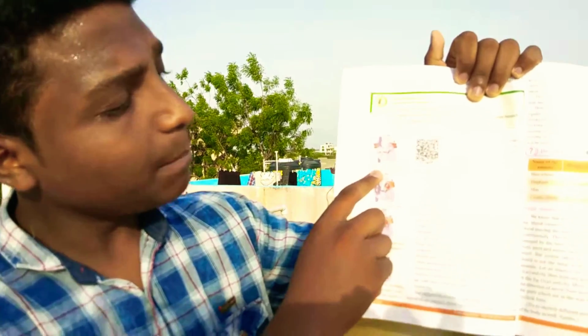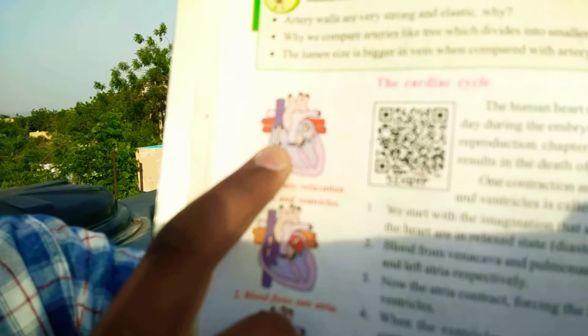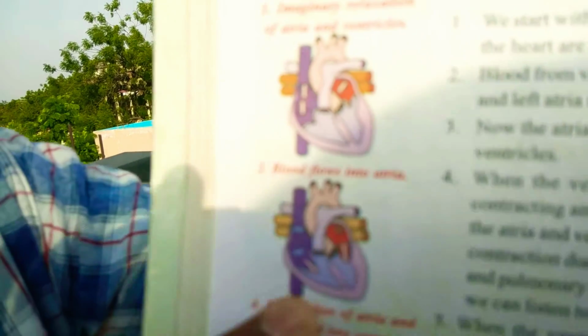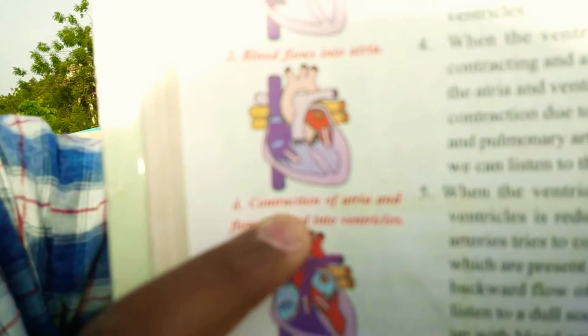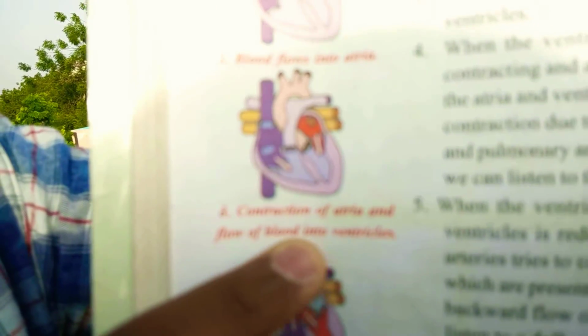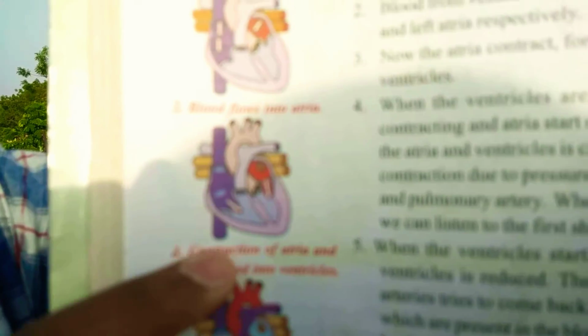Here observe the relaxation of atria and ventricle. Here first right ventricle and left atrium will be more pressured because here oxygenated blood will travel into the heart. Here see blood flows into atria. After the right ventricle and right atrium, the blood travels into the left atria. Here observe contraction of atria and flow of blood into ventricles. After entering the atria, the blood is flowing into ventricles. Contraction of ventricles.